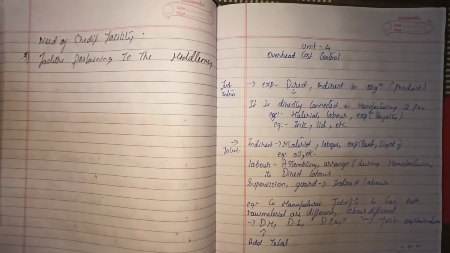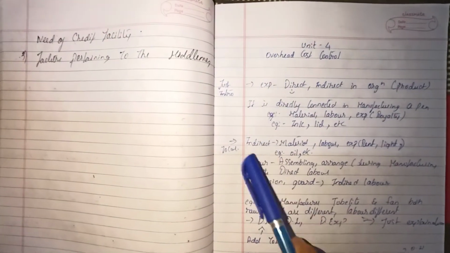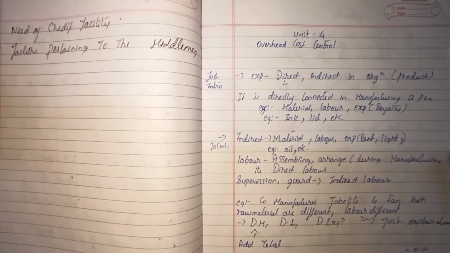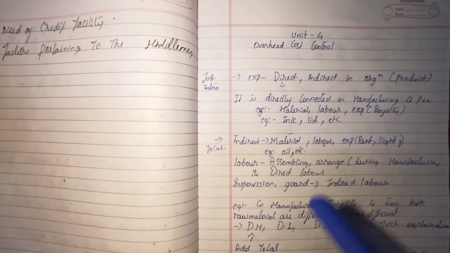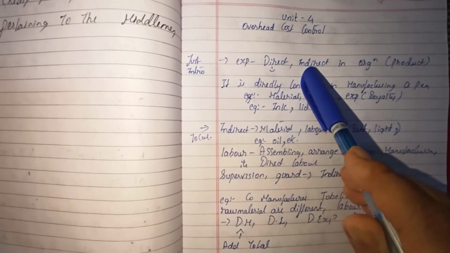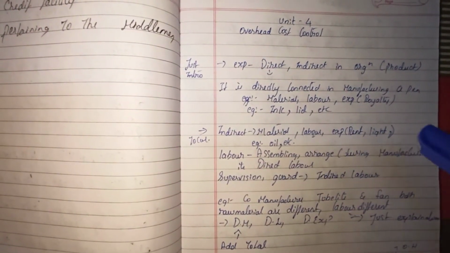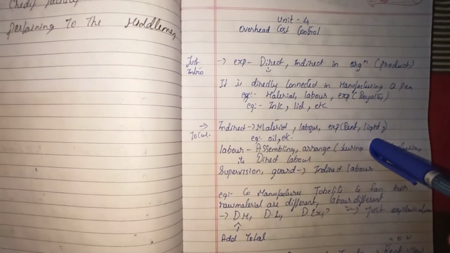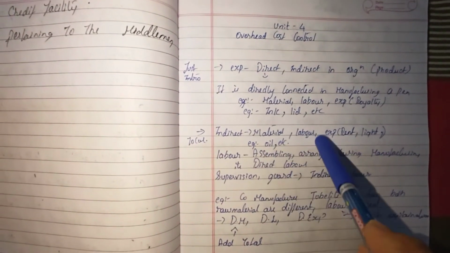What is the meaning of overhead cost control? Here we are going to focus only on the indirect expenses, the indirect aspects of the organization. Whenever you are manufacturing any product, you have direct expenses and indirect expenses, but we are not going to focus on the direct expenses here. When I speak of indirect expenses, we have three things to take into consideration: indirect material, indirect labor, and indirect expenses.